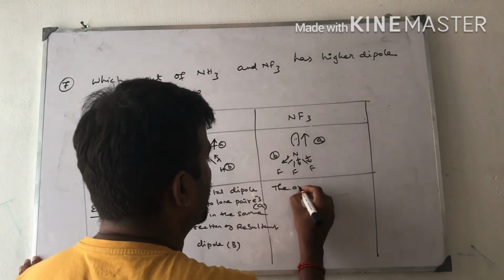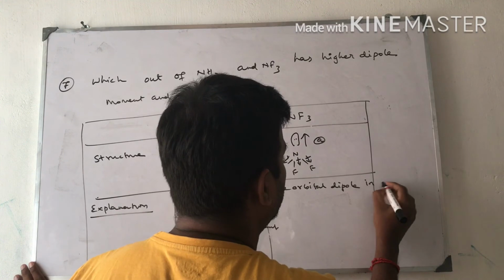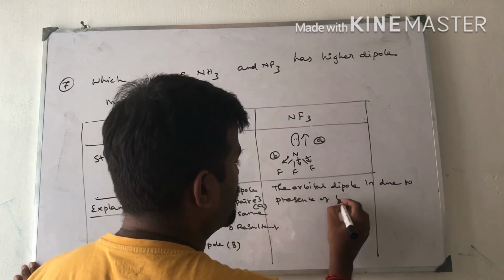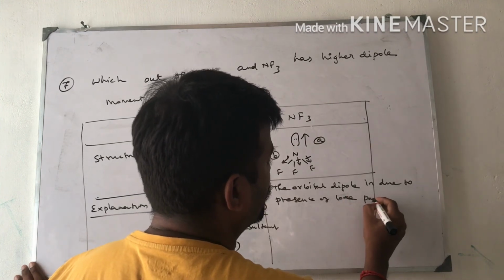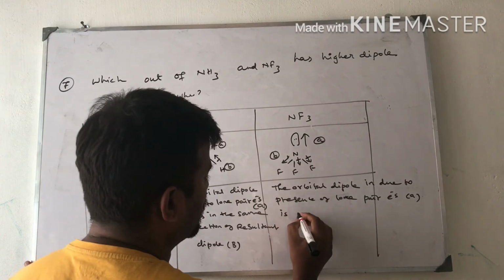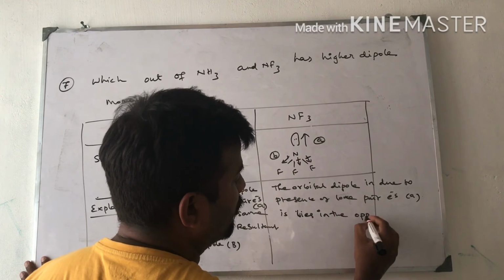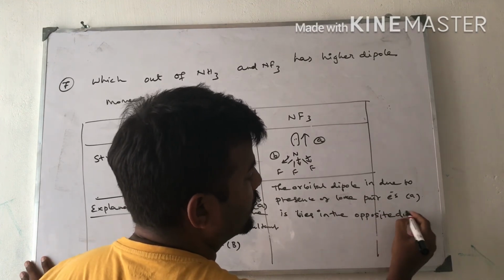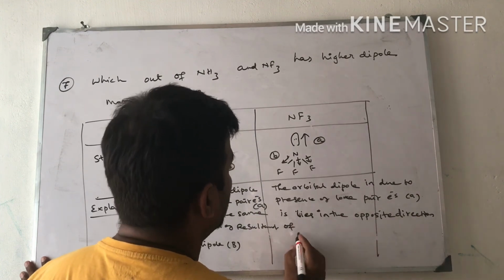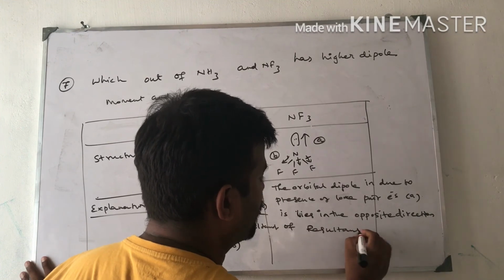In NF3, the orbital dipole due to the presence of lone pair electrons, that is A, lies in the opposite direction of the resultant dipole.